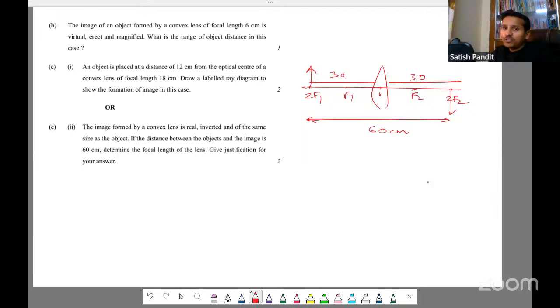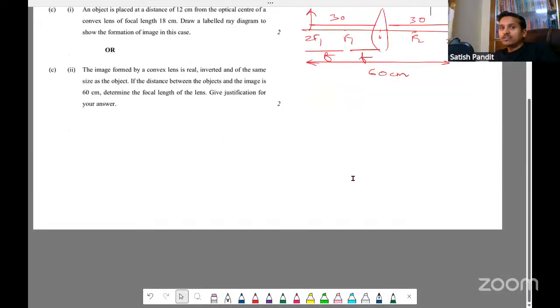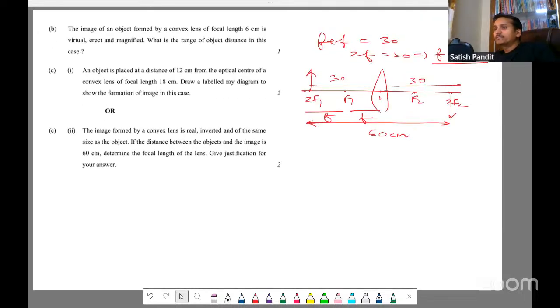So now we know, right? This is F1, this is also F. Both are F. So F plus F, that is 30. So 2F is equal to 30. So what will be F? 15 centimeter. Okay. So the focal length of the lens is 15 centimeter. Okay, I'll show you the answer, how they have done it.